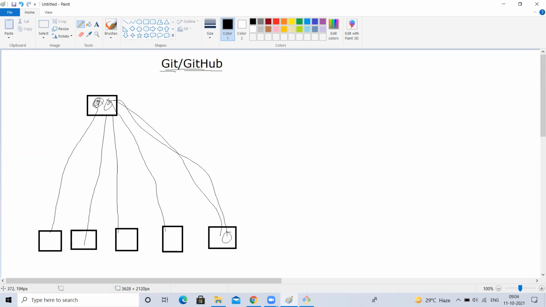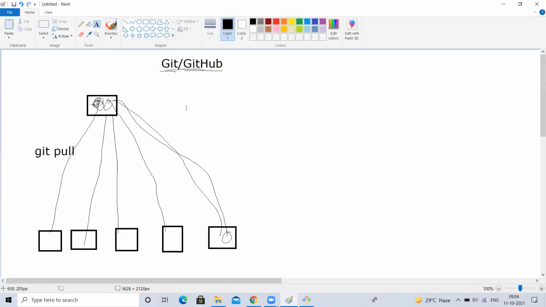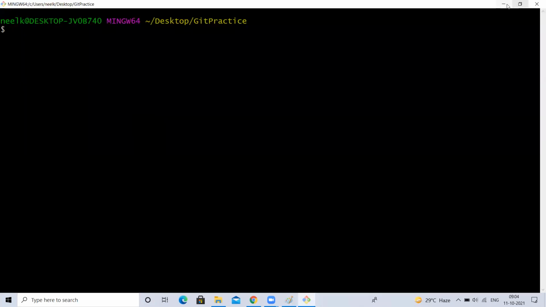You just want to take only the latest changes. The repository itself is already there, but you don't want the existing files. The newly created or modified files you want to get into your local. Then you should not use git clone. Instead, you have to use git pull. Git clone is a one-time command, whereas to get the latest changes after cloning, every time you have to use git pull. Understood, guys? Yes, sir.